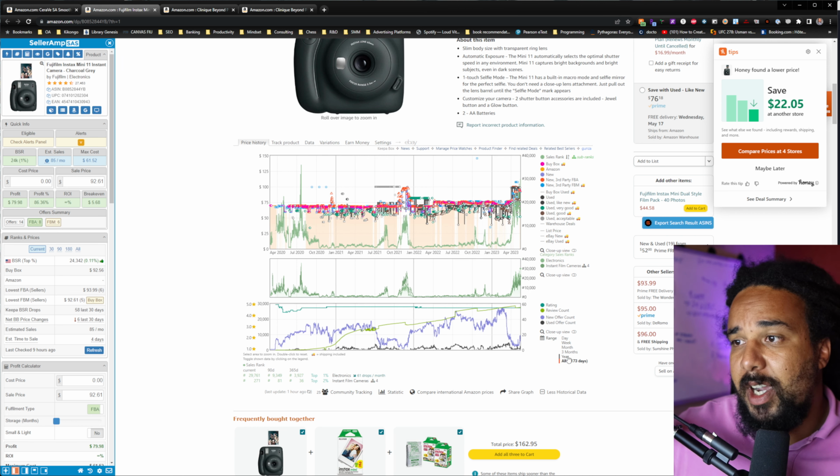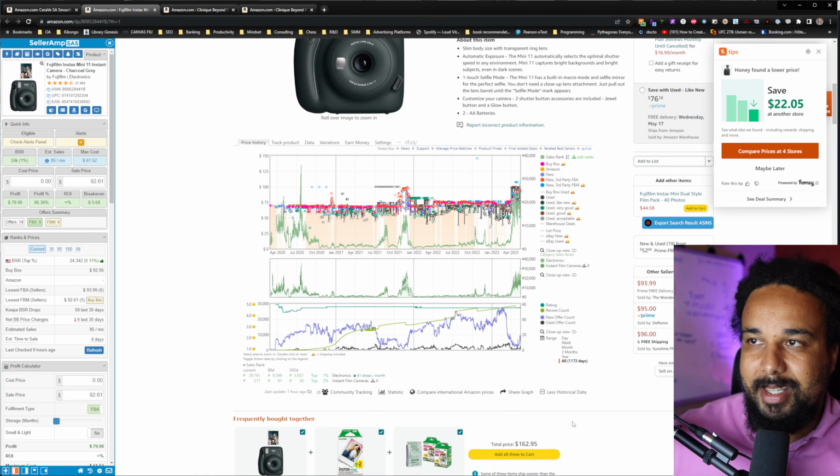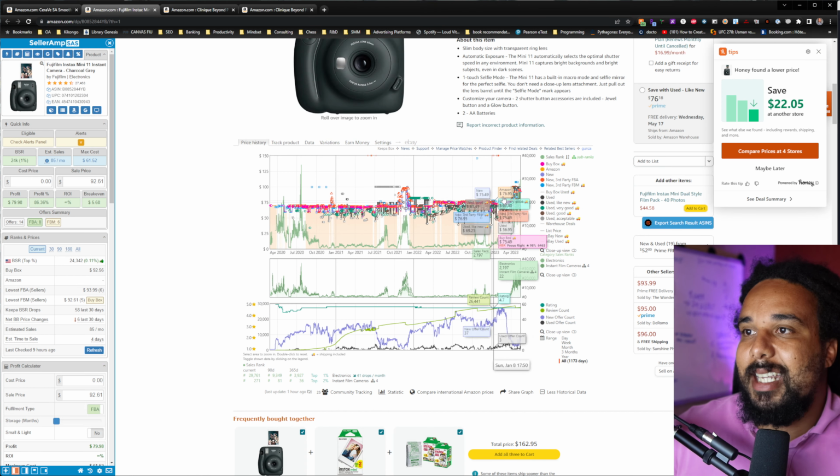So if you find a product like this where the buy box is $92, don't tell yourself, oh, I found the best lead of my life. No, look at the Keepa. Look at the Keepa, and see if the price makes sense in the context. In the whole context.